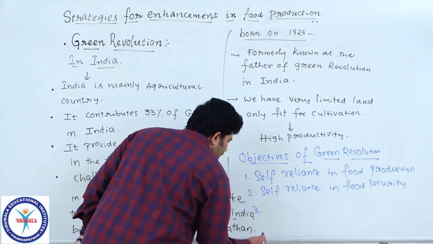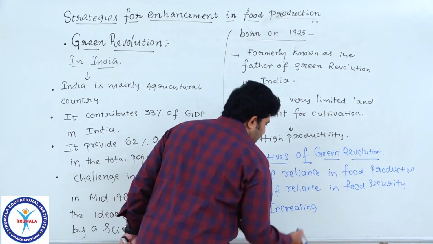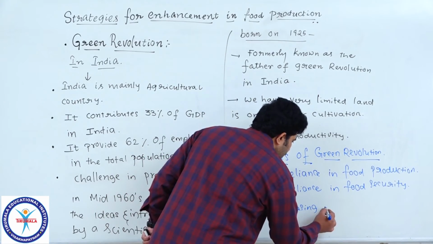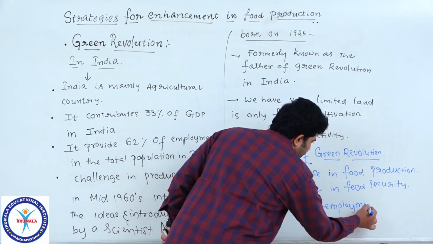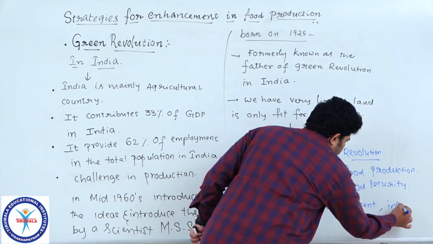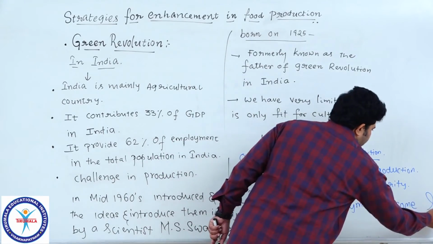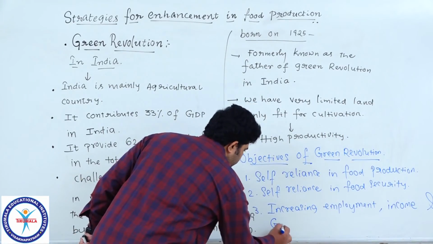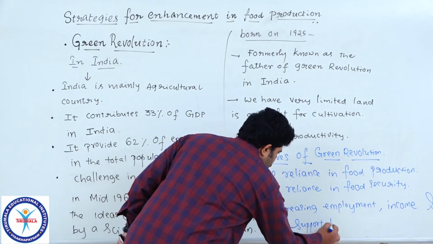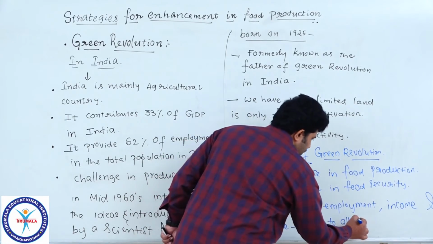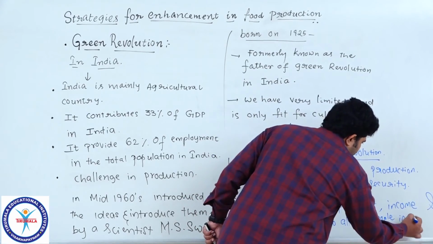The third one is increasing opportunities as employment, income, and give support to all the people in the country.